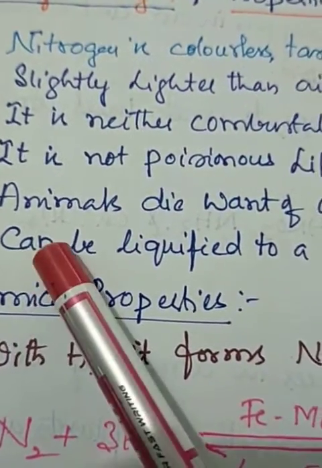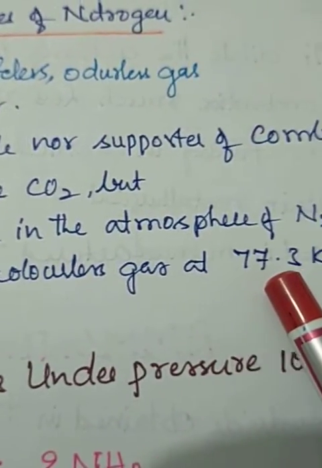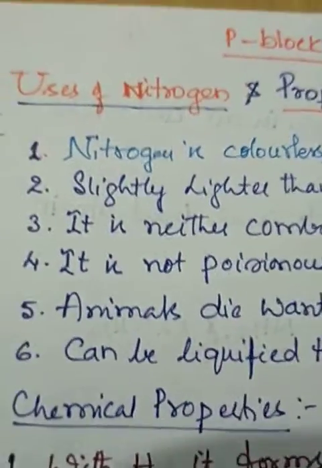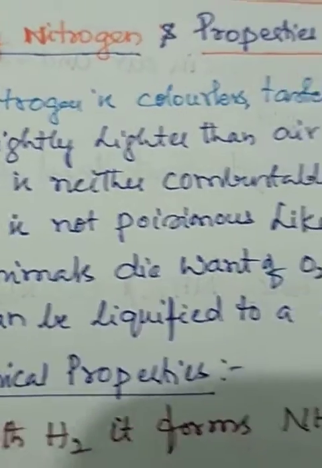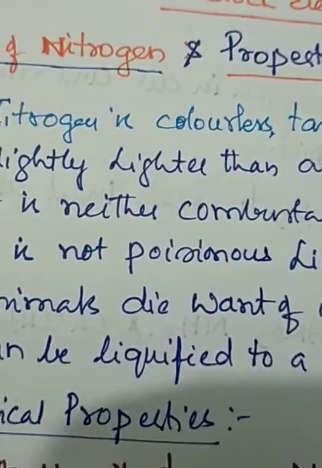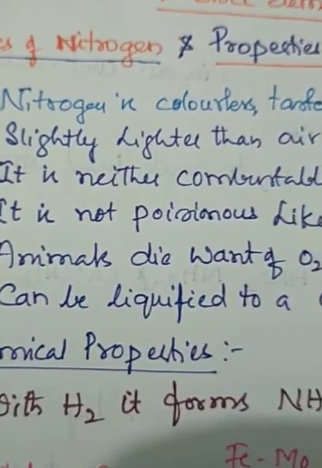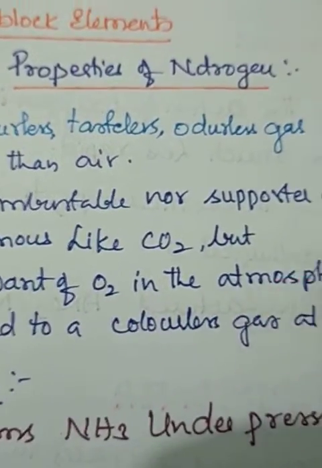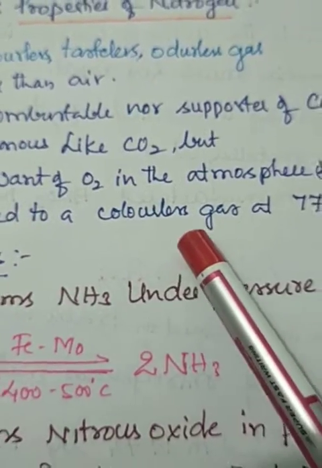So the sixth one: it can be liquefied. It can be liquefied to a colorless liquid at 77.3 Kelvin. So these are all the properties of nitrogen. To go through them clearly: it is a colorless, tasteless and odorless gas, lighter than air, neither combustible nor a supporter of combustion, not poisonous like carbon dioxide, but animals die in want of oxygen in an atmosphere of nitrogen, and it can be liquefied at 77.3 Kelvin.